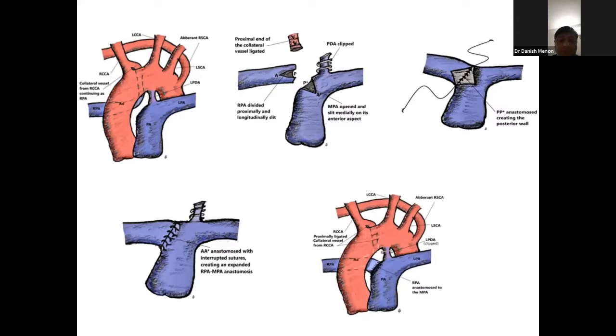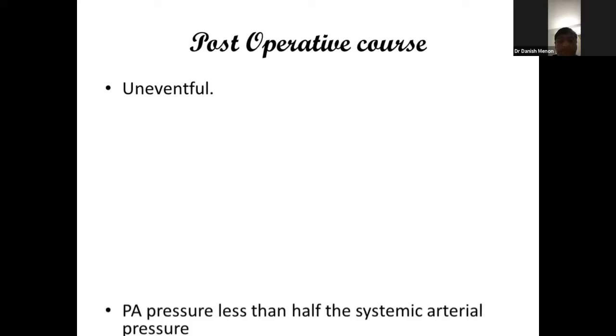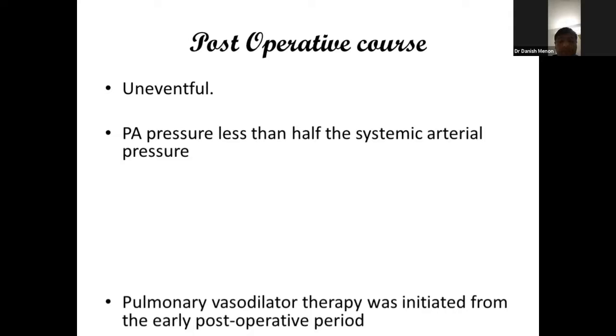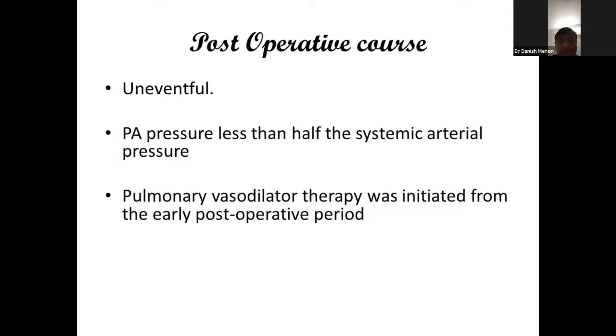Absorbable sutures were used in this anastomosis and no pericardial patch augmentation was done, permitting natural growth of the tissues. The intra-atrial communication was closed with autologous pericardium with a 5 mm residual communication. His post-op recovery was uneventful. The pulmonary artery pressure, both on invasive assessment and on echo assessment, was less than half systemic pressure. However, pulmonary vasodilator therapy was initiated from the early post-op period because of the severe preoperative pulmonary artery hypertension.